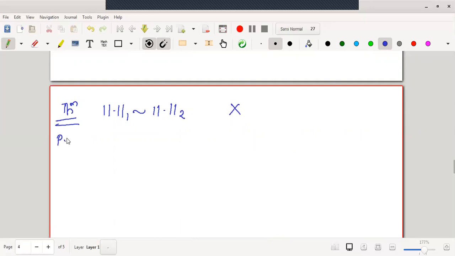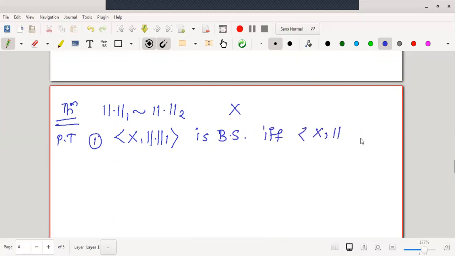Then prove that, what to prove? The first step is to prove that X norm 1 is a Banach space if and only if X norm 2 is a Banach space. This is the first characteristic.